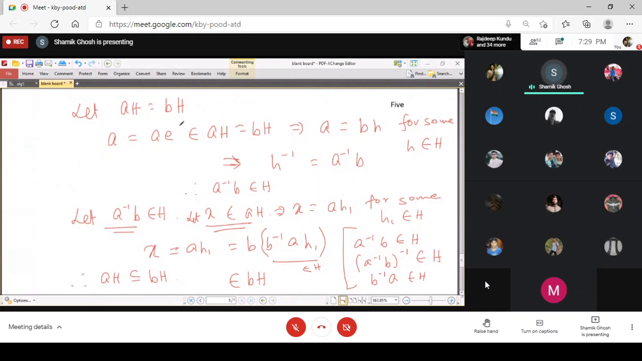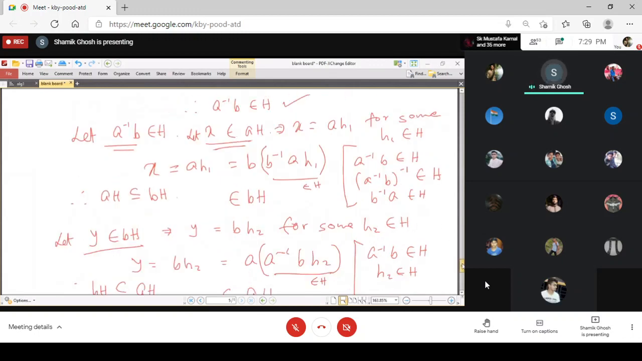Here we have to show that a inverse b is an element of H. Again, it is given that H equals bH. We are starting with a, multiplying this with the identity that made no change in a, but e is an element of capital H, so ae is an element of capital H. It is given that H equals bH, so we get that a equals b times some element h of H. And twisting a and h on both sides, we get h inverse equals a inverse b, and that gives us a inverse b belongs to H.